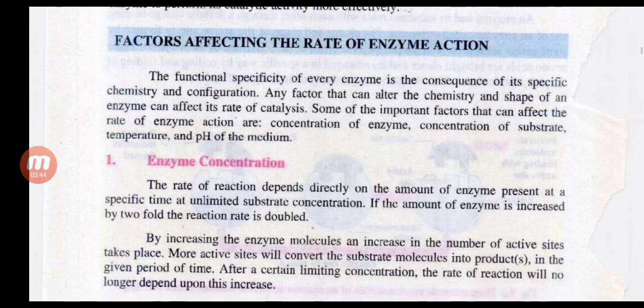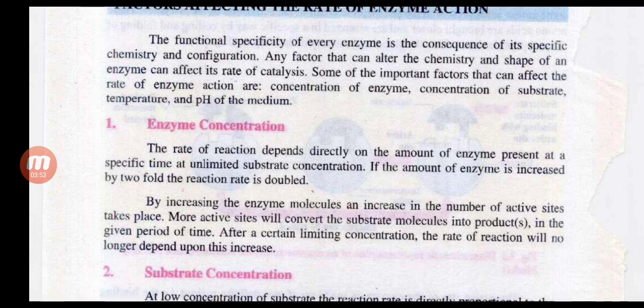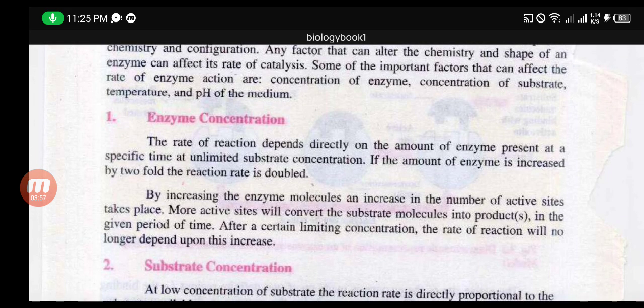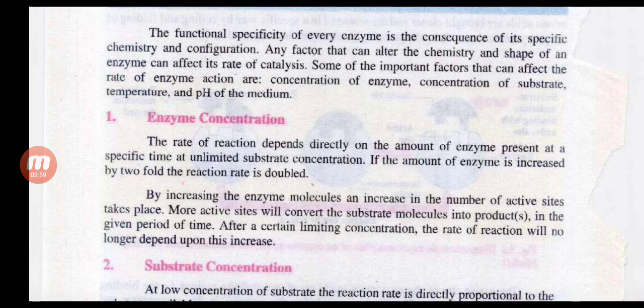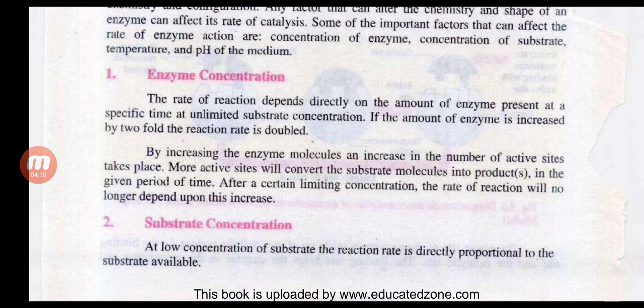Factors affecting the rate of enzyme action. The functional specificity of every enzyme is the consequence of its specific chemistry and configuration. Any factor that can alter the chemistry and shape of an enzyme can affect its rate of catalysis. Some of the important factors that can affect the rate of enzyme action are concentration of enzyme, concentration of substrate, temperature, and pH of the medium.